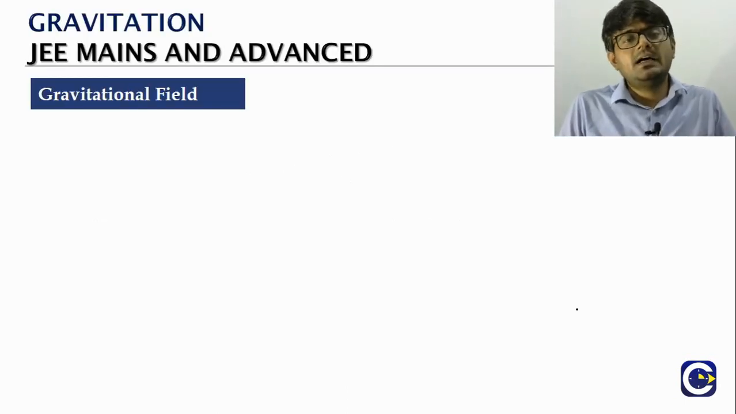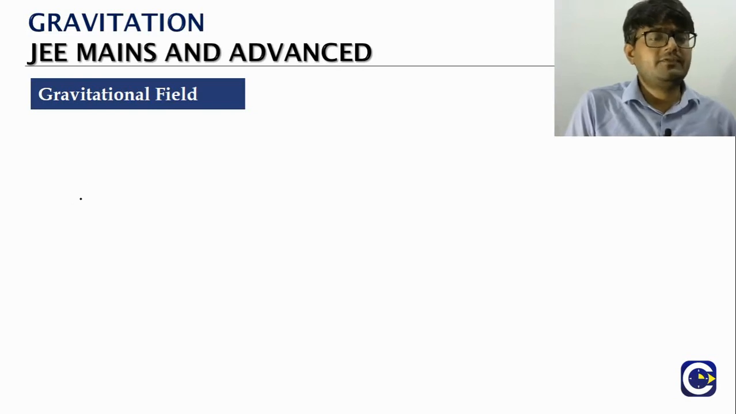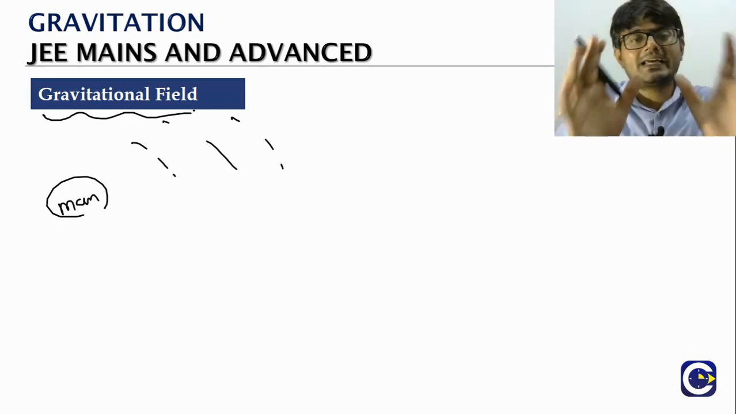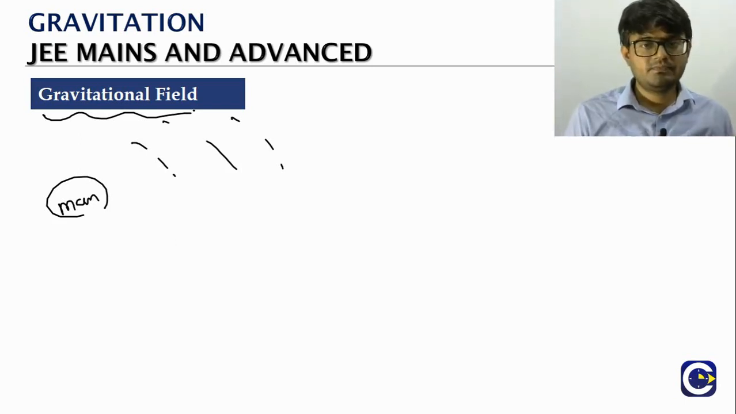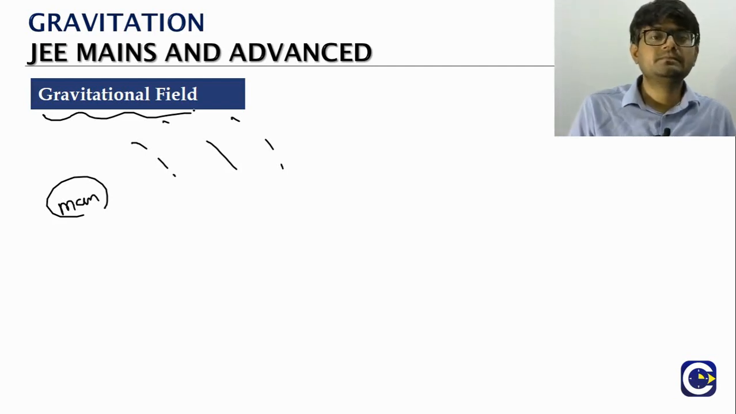What is this field concept? Here we'll talk about the gravitational field. Whenever we have, say for example, a mass, every mass around itself will produce what we call a gravitational field in the surroundings.